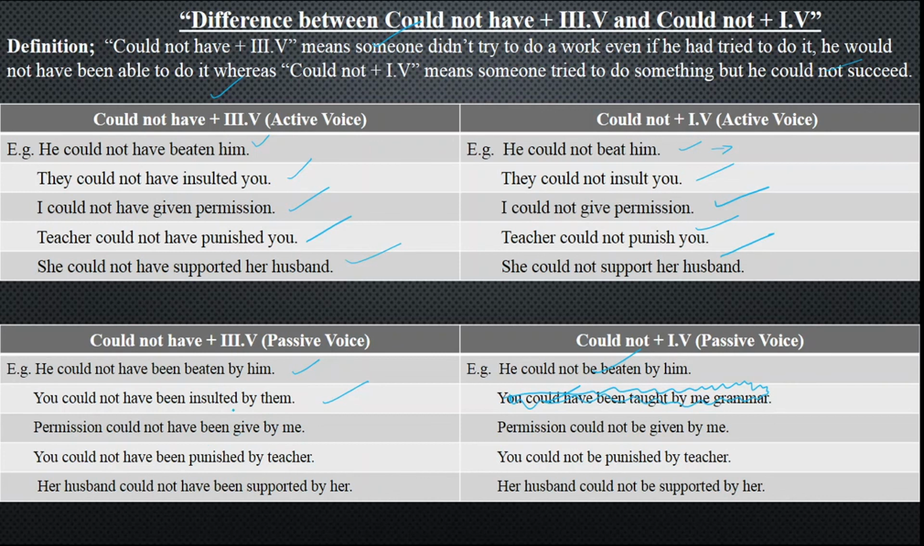Permission could not have been given by me. Permission could not be given by me. You could not have been punished by teacher. You could not be punished by teacher. Her husband could not have been supported by her. Her husband could not be supported by her. These are the passive of the same sentences which I have written, and I told you the difference over there. These are the active voice sentences. These are the passive of the same, and these are the active sentences of could not plus first form. These are the sentences of could not plus first form in passive voice.